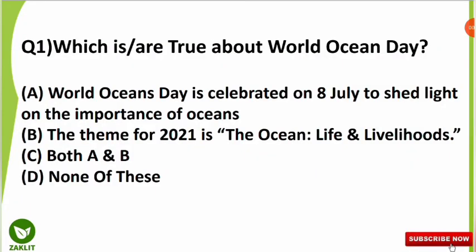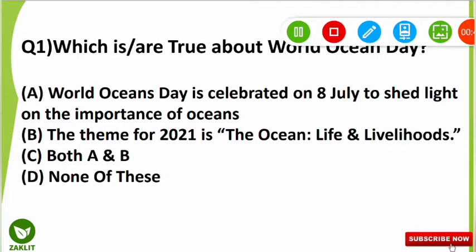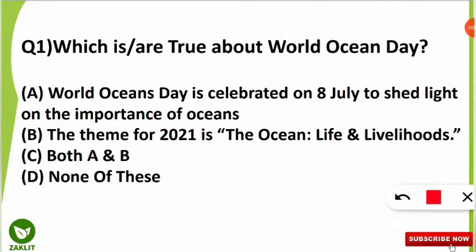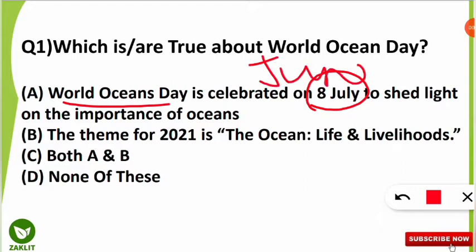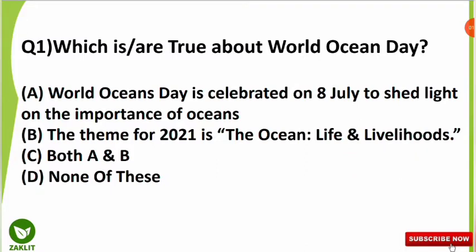The first question was, which is or are true about the World Ocean Day? Many of you were confused. The confusion was here, that it was given 8th July, but the World Ocean Day is celebrated on 8th of June every year to spread the awareness regarding the importance of oceans, and the theme for the year 2021 was the ocean, life and livelihoods. So here the correct option will be option number B, that is the theme was correct, but it's celebrated on 8th of June.